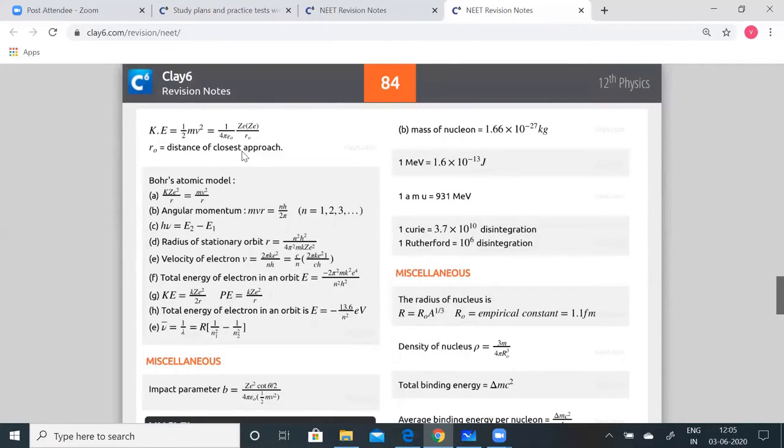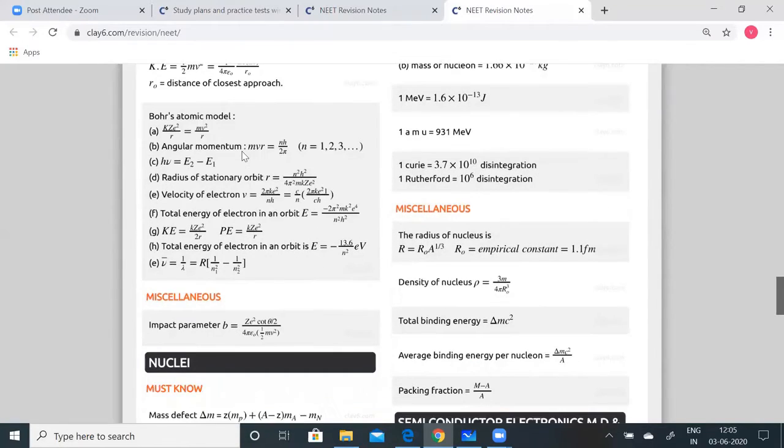Bohr atomic model: K Z E squared by R is equal to mv squared by R. Of course, K is nothing but 1 by 4 pi epsilon 0. Z is the atomic number. E is the electronic charge. And R is the radius of the orbit. M is the mass of the electron, v is the velocity, and R is the radius.